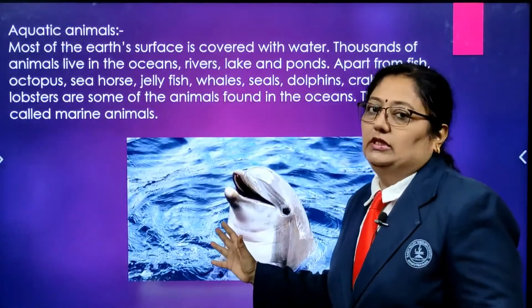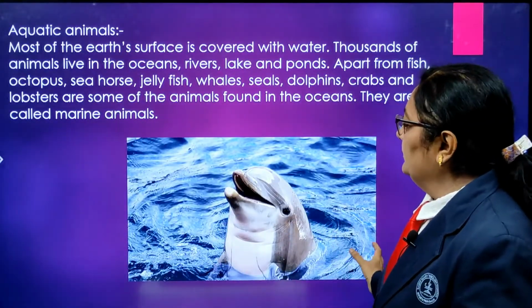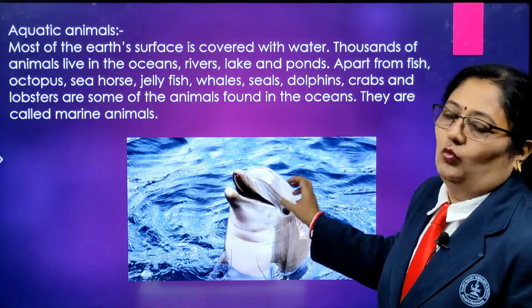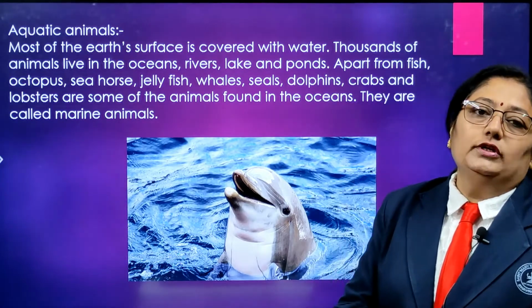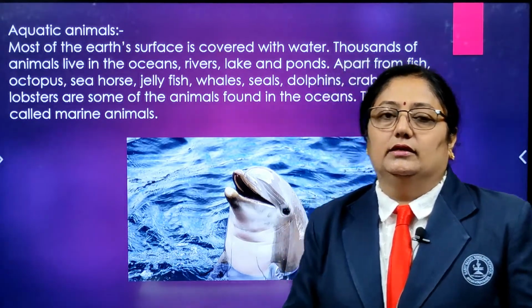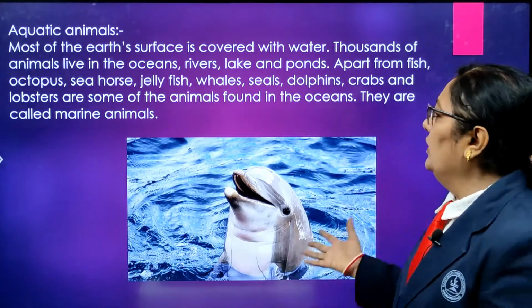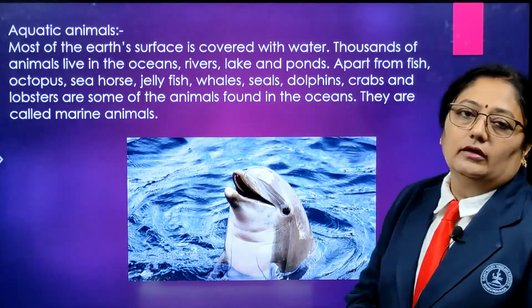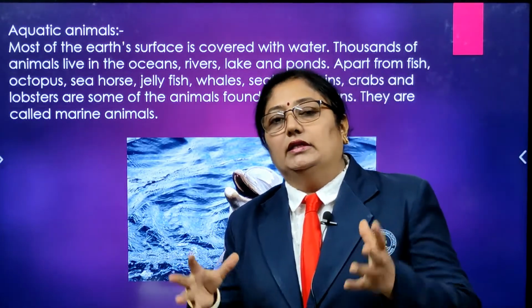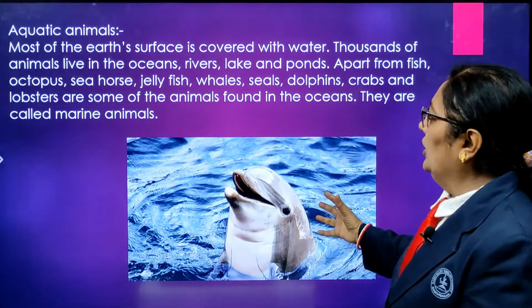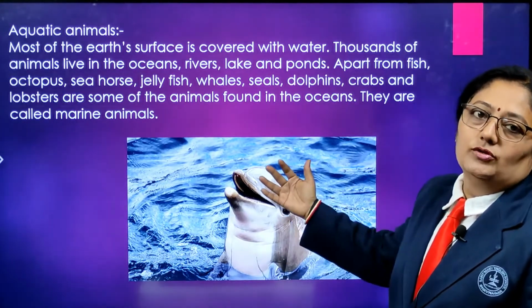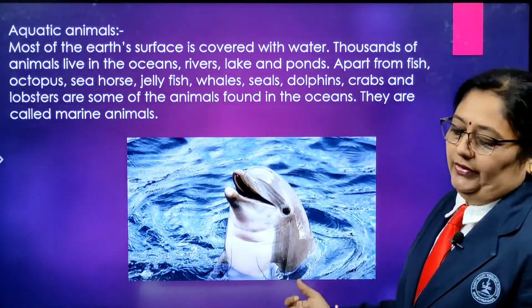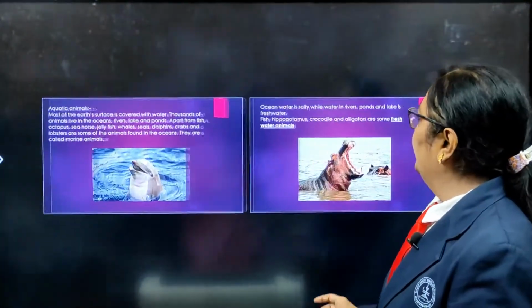If we talk about aquatic animals, mostly the part of the earth is covered with water, and we have two types of animals. Few live in the fresh water, that is the river, lake, pond, and few animals have their habitats in the ocean. So, they are known as marine animals. You can see the dolphin popping out, these are marine animals. Now, we see the other.